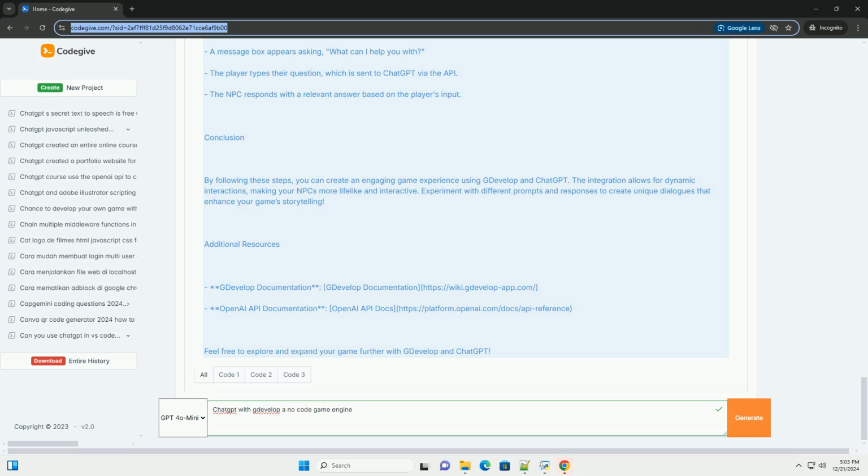Additional resources: GDevelop documentation, https://wiki.gdevelop-app.com. OpenAI API documentation, https://platform.openai.com/docs/api-reference. Feel free to explore and expand your game further with GDevelop and ChatGPT.